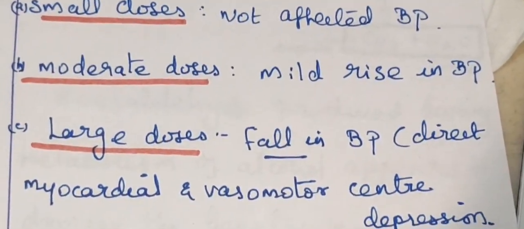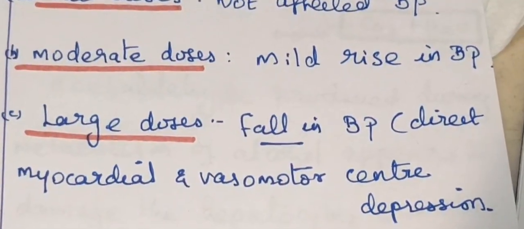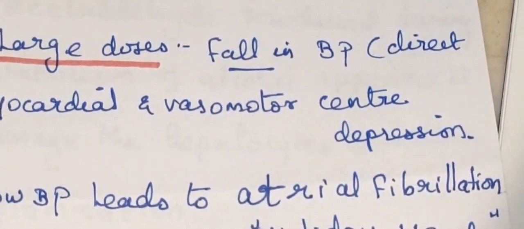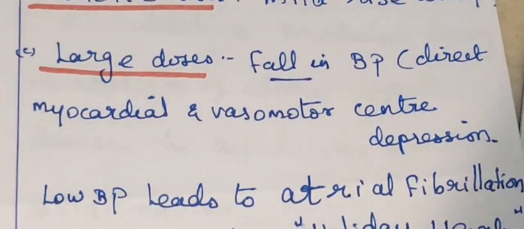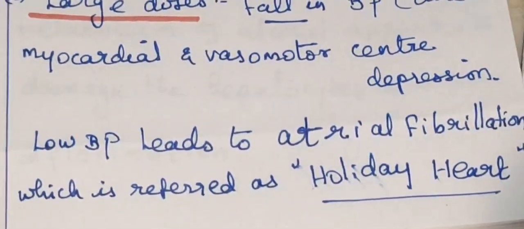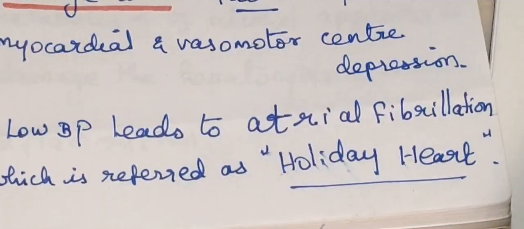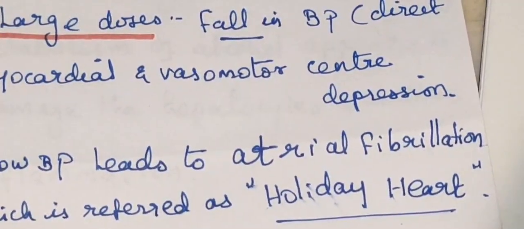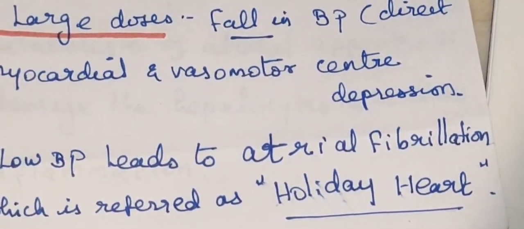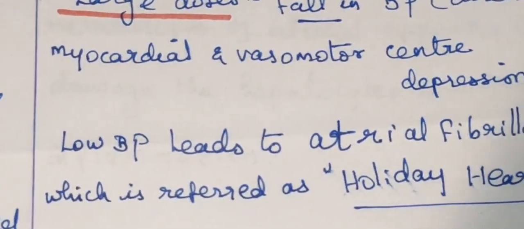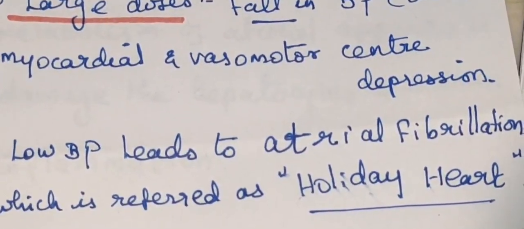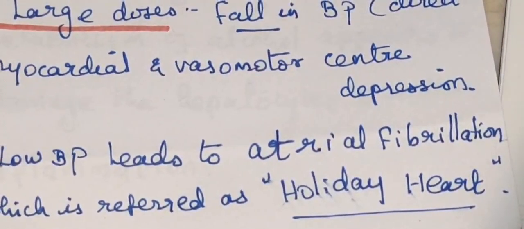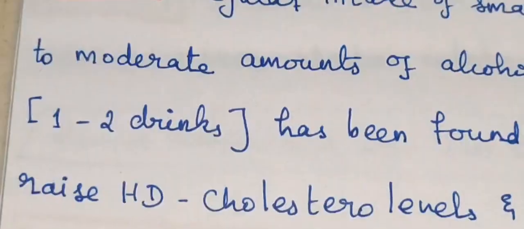Here there is direct myocardial and vasomotor central depression, reducing the blood pressure. Low blood pressure leads to atrial fibrillation, which is referred to as holiday heart. They take more during holidays, so their blood pressure falls.